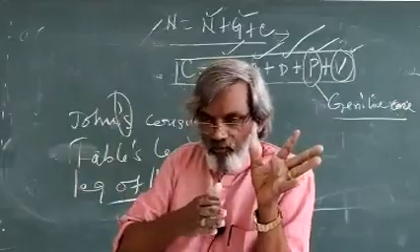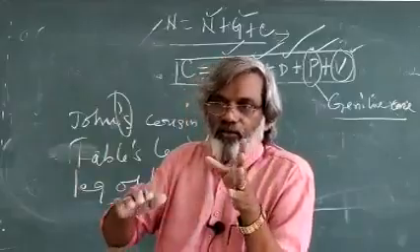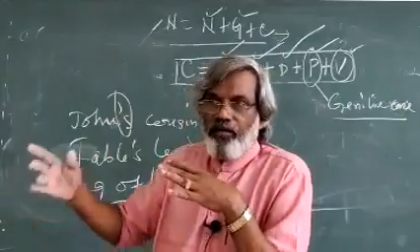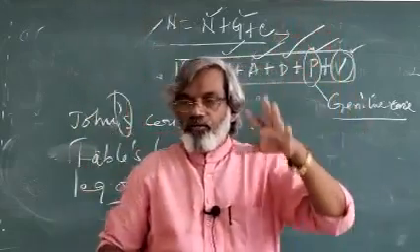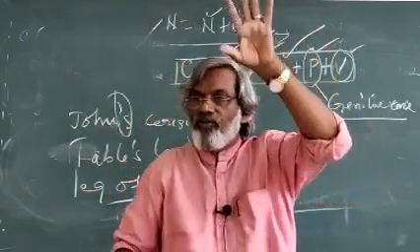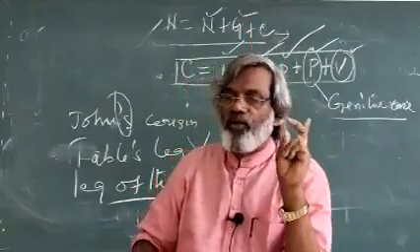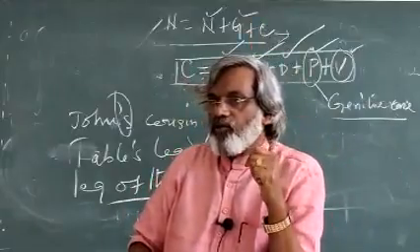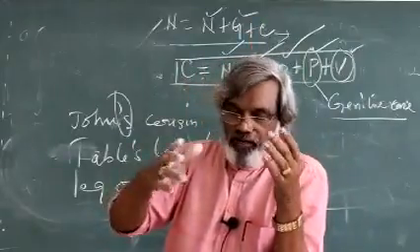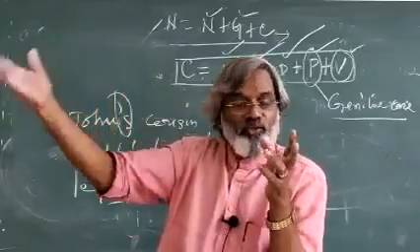The number was discussed in the previous class. Today we ended with gender. Gender, we have five classifications: masculine, feminine, neuter, common, and so on. Then later we jumped to the case system.